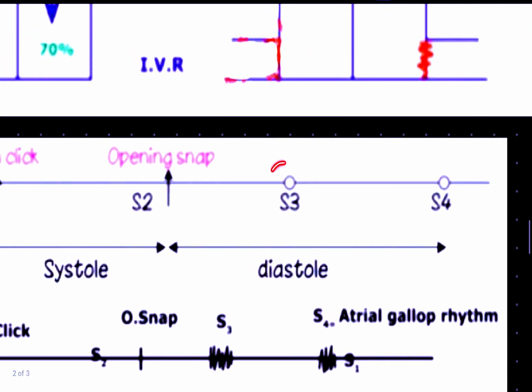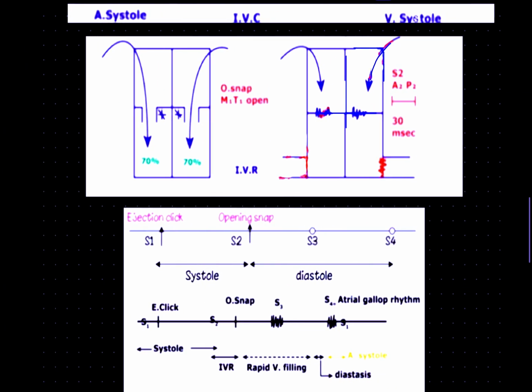So talking about S3, as I've already mentioned, it is just after ventricular systole, so it is the ventricular gallop rhythm. Talking about S4, it is related to atrial systole, so it is called the atrial gallop rhythm. So this is what this was about.